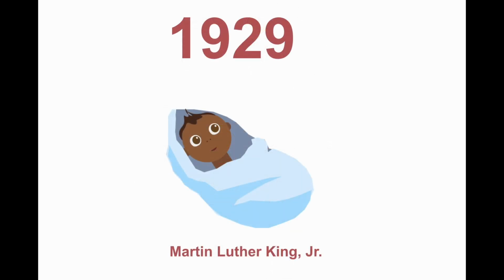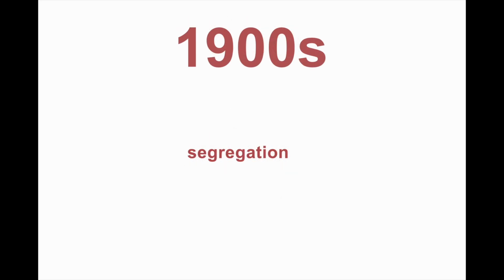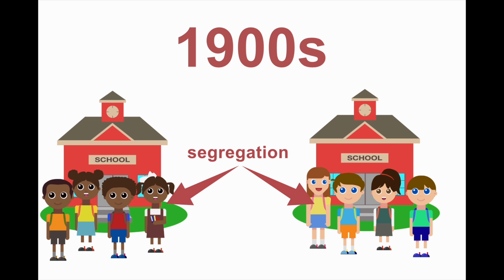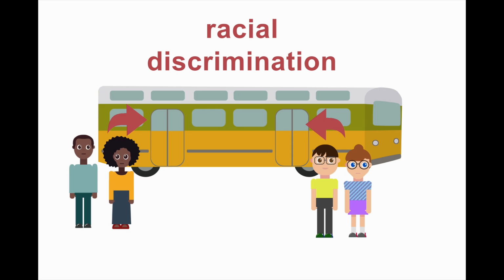Martin Luther King Jr. was born in 1929. Slavery ended in 1865 after the Civil War, but segregation still existed into the 1900s. Segregation made it so that whites and African Americans were not allowed to go to school together. Discrimination made it so that African Americans were not allowed to eat in many restaurants or sit with white people.